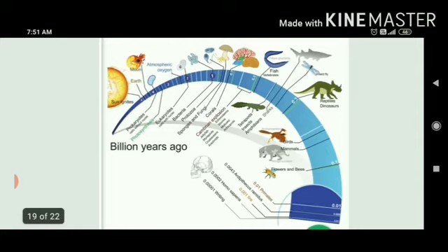As you see, at the first time, the sun ignites. The sun was like a ball of fire. At that time, no life was existing. Then earth came into existence. After earth, moon came into existence. Now you can see prokaryotes. Where prokaryotes are written, cells without nuclei, it does not mean nuclei. It should be written cells without nuclear membrane. So you can see any kind of bacteria, either archaebacteria or eubacteria.